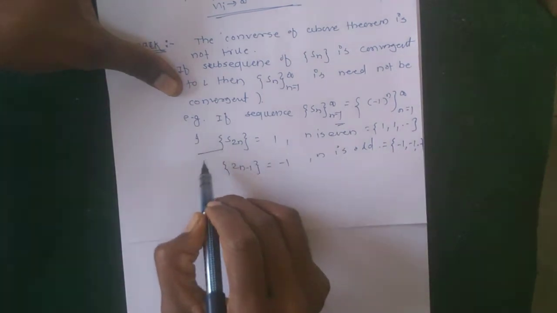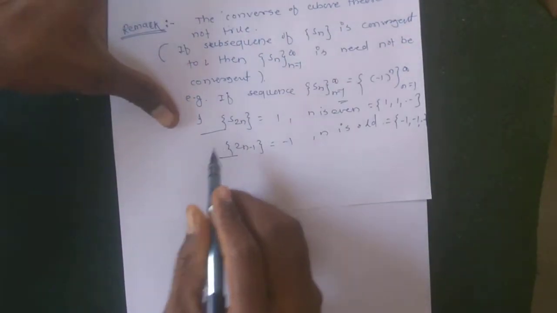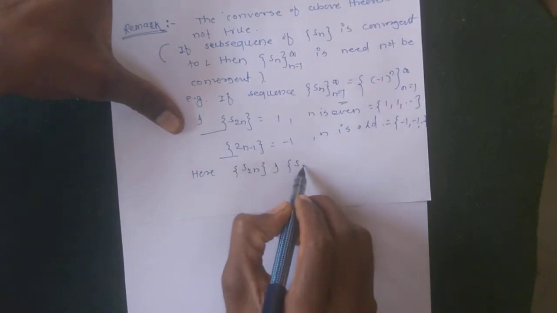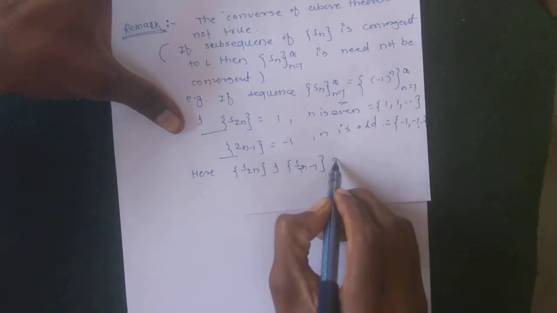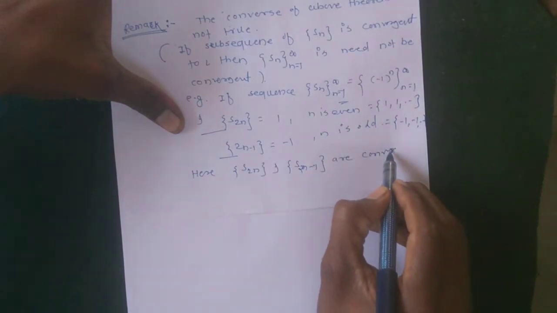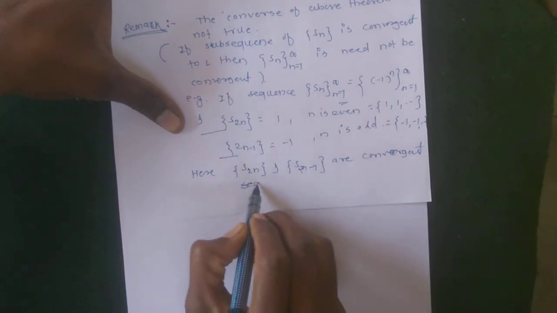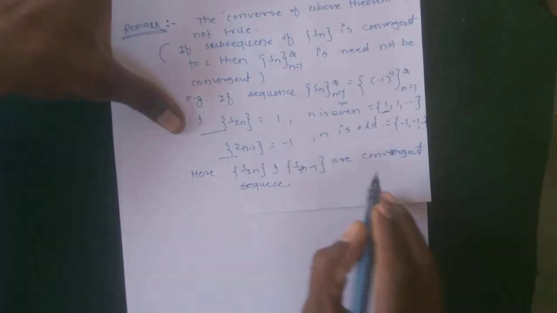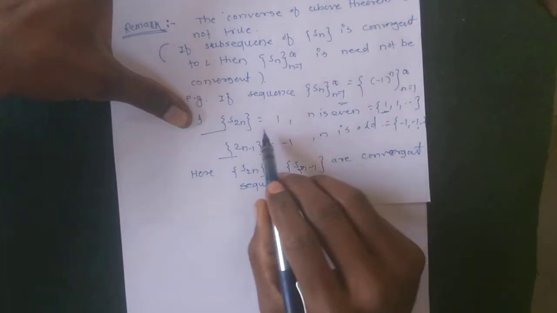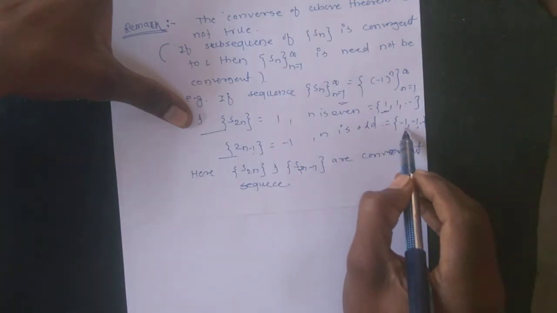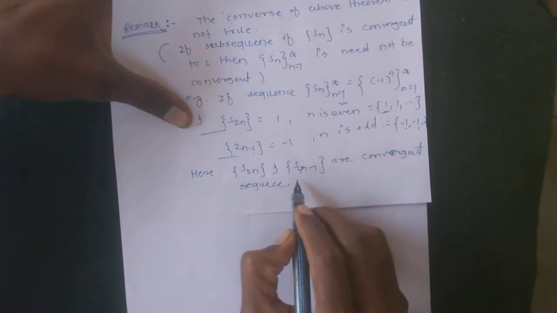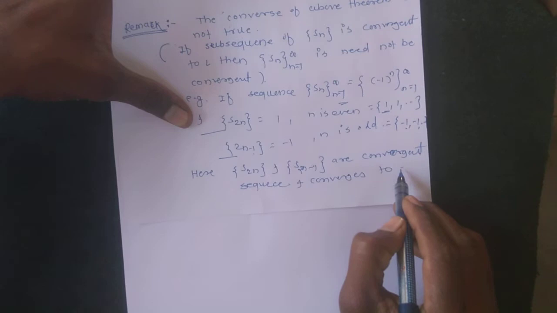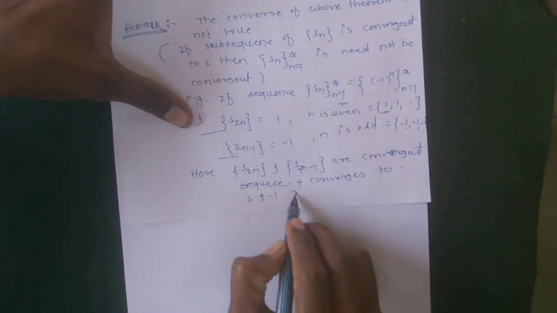So S_2n and S_2n-1 are convergent sequences, because each has a limit. S_2n is convergent to 1, and S_2n-1 is convergent to -1, that is, they converge to 1 and -1 respectively.